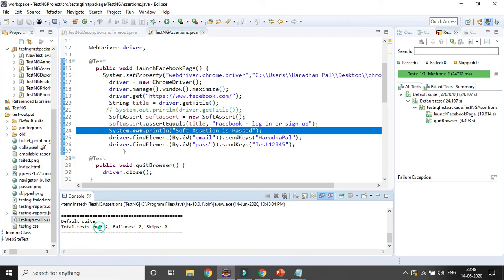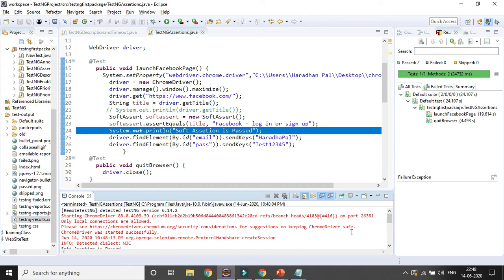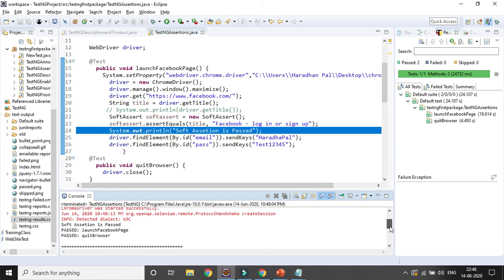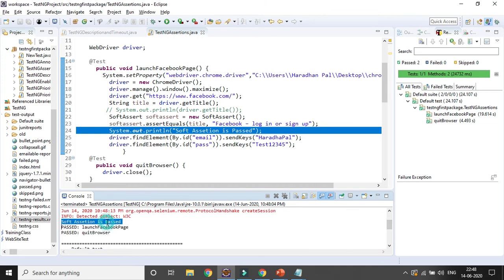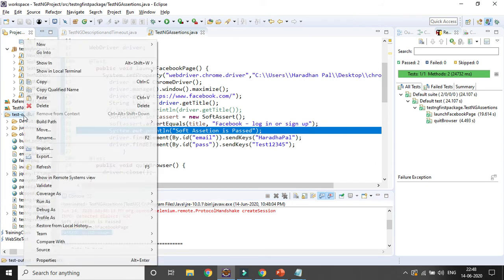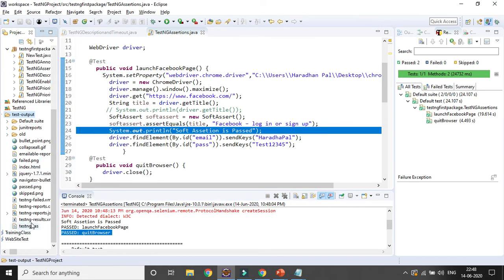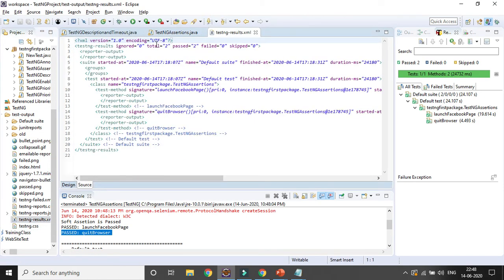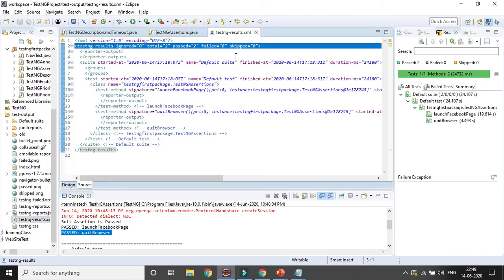And here run is 2, right? And you can see the output is also coming here. Soft assertion is passed, and both test cases, launch Facebook page and quit, the URL is getting passed. So let's refresh the output folder also, and if you go to the testng XML result, you can see total number of test cases executed 2, pass 2.